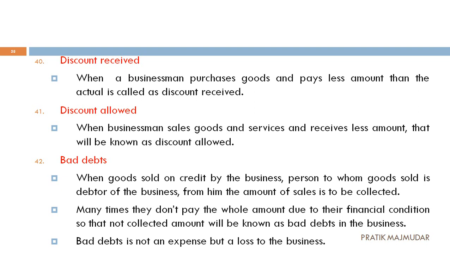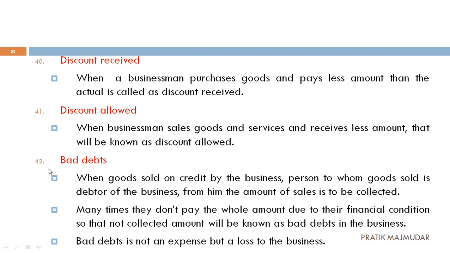Next one, that is discount allowed. When we are selling our product and someone purchases from us, same example, we have to take money of rupees 1,000, but he is paying only 950. So 50 rupees is a discount allowed. You have allowed him to take the goods or services for 950 rupees.